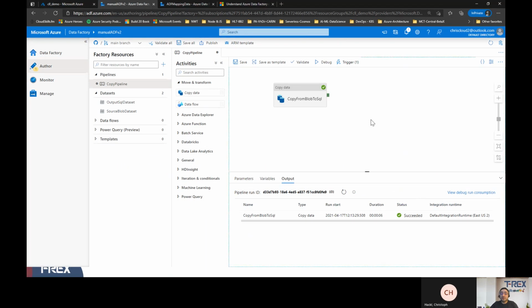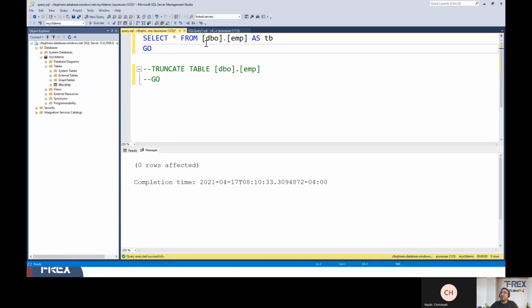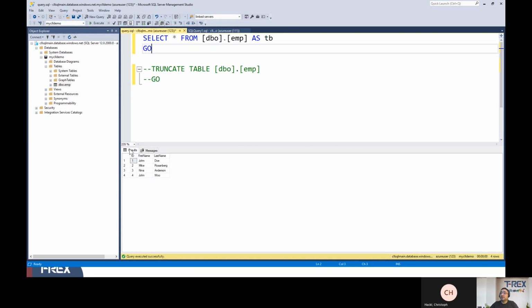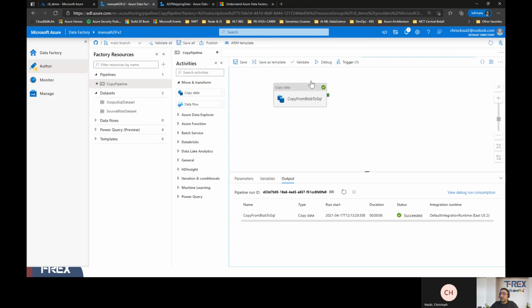And now, does it mean that your data actually moved from your blob to the SQL table? Let's check it. Let's go back to my SQL Server Management Studio, where I'm connected to the table where the data should go. I refreshed it. Okay, let's make sure we refresh it. And then I'm going to run this again. All right, let's run it. Okay, here we see results and we have 4 rows, meaning that while debugging, we were actually able to move the data, which is very good. It means that it's working as expected.